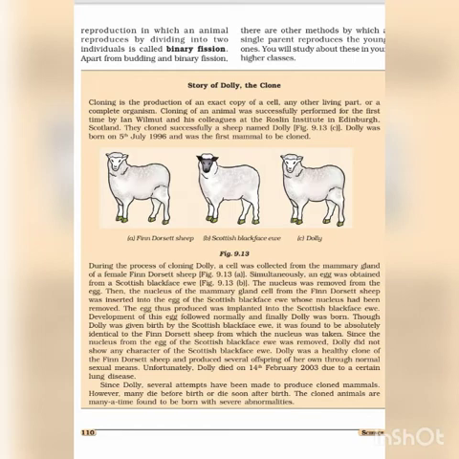Now, these cloning attempts were made many times. Many attempts were made, and many cloned animals died before birth or soon after the birth. This could happen because there were so many abnormalities. They were found to have many abnormalities, so the cloned animals died before or after the birth. So, this was all about cloning. Many animals are cloned today also, but due to some abnormalities, they could not get success.